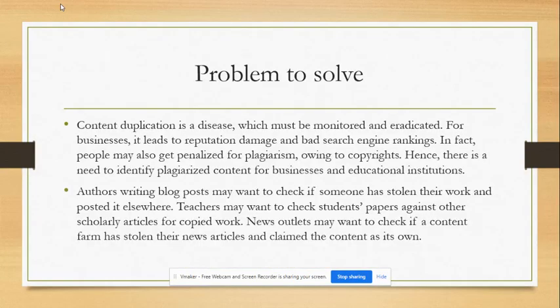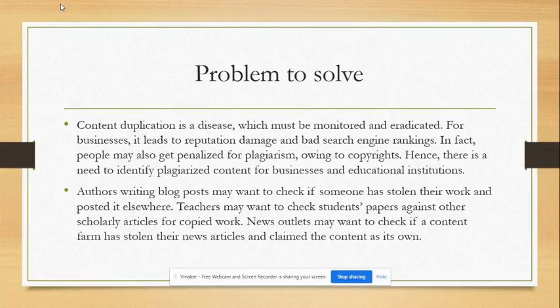So, what problem are we trying to solve? We're trying to solve content duplication, which is a disease which must be monitored and eradicated. For businesses, it leads to reputational damage and bad search engine rankings. So this is one of the problems that my AI is trying to solve.